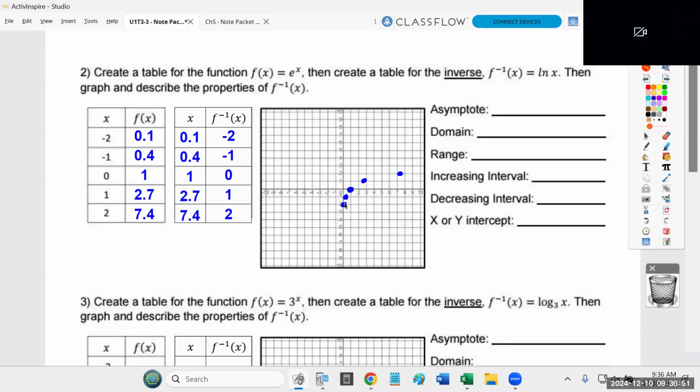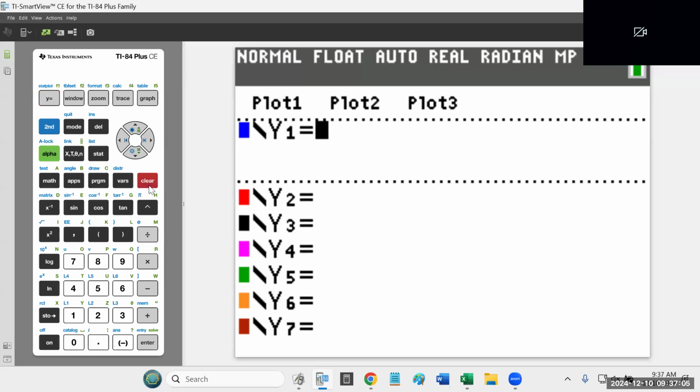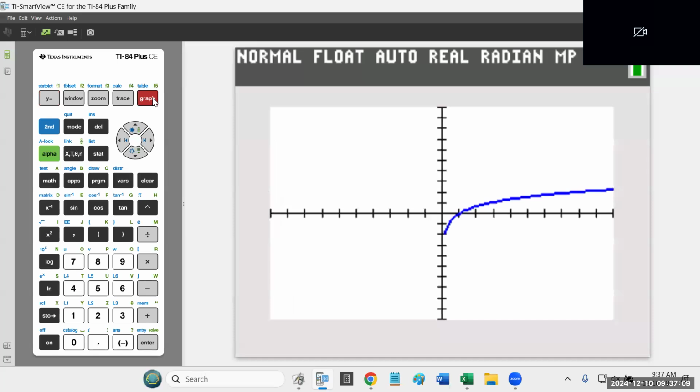But again, if you want to know what this is supposed to look like, go ahead and type that into your calculator. Okay? So let me go to my calculator. I'm going to type natural log of x. So I go to y equals. I'm going to clear out that because I'm done with it and type natural log of x. And if I hit graph, I can see the thing that we're trying to create. And once again, I know that it looks like it disappears up against the y-axis, but that's because the calculator has trouble displaying vertical asymptotes. Okay?